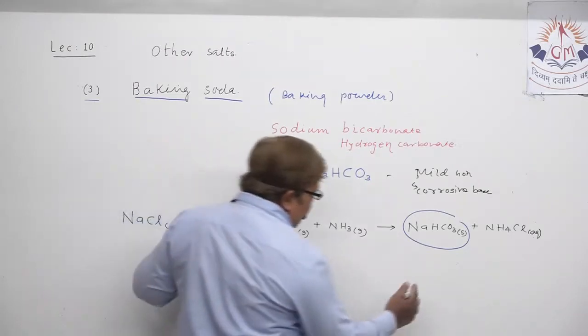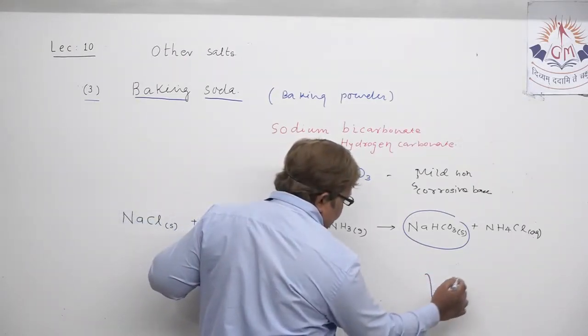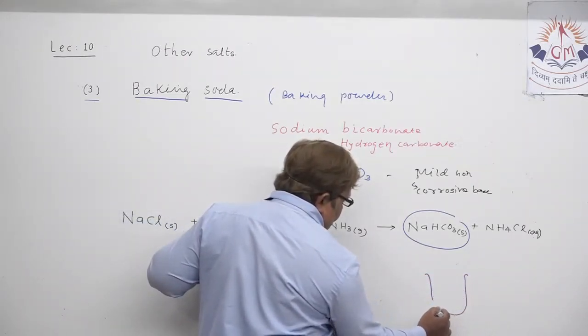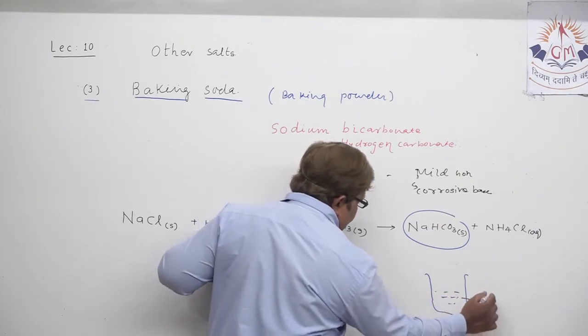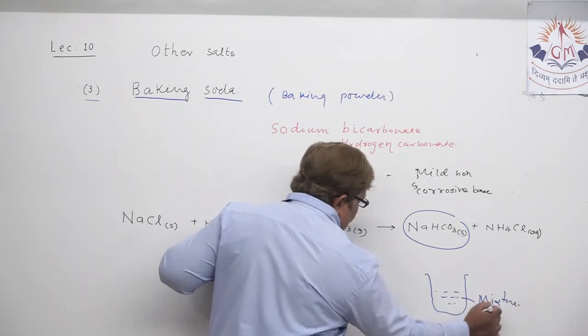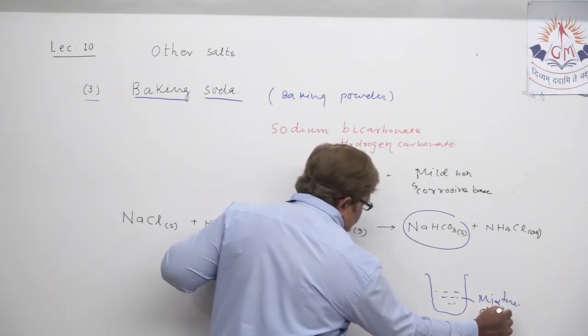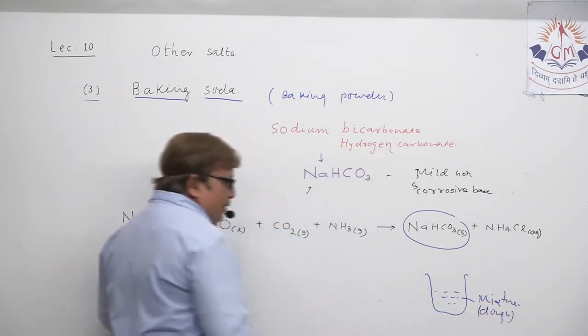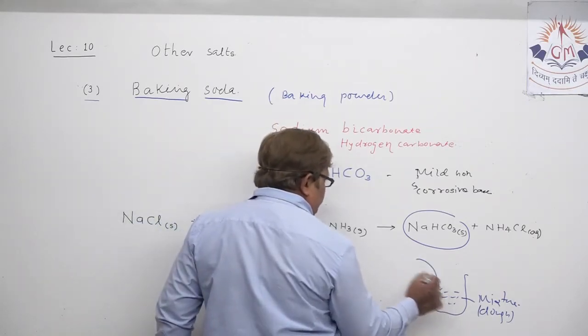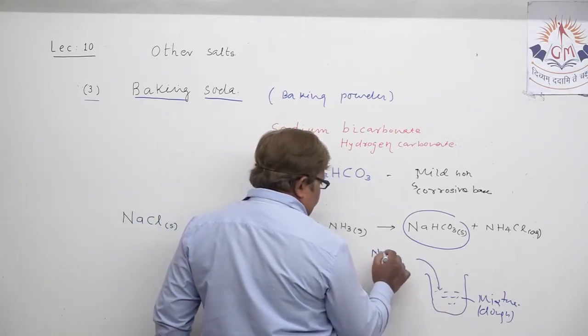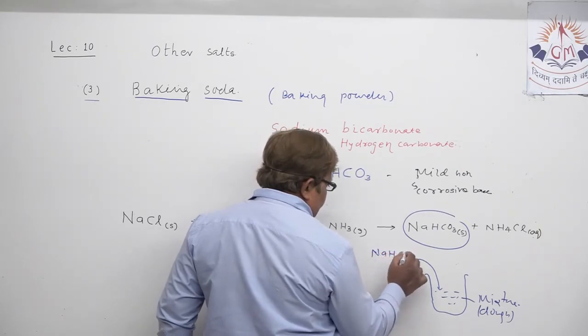Suppose we have prepared the mixture for preparing any item, the mixture you see here, which we also call dough. Now in this mixture you have added some baking powder already, that is NaHCO3.